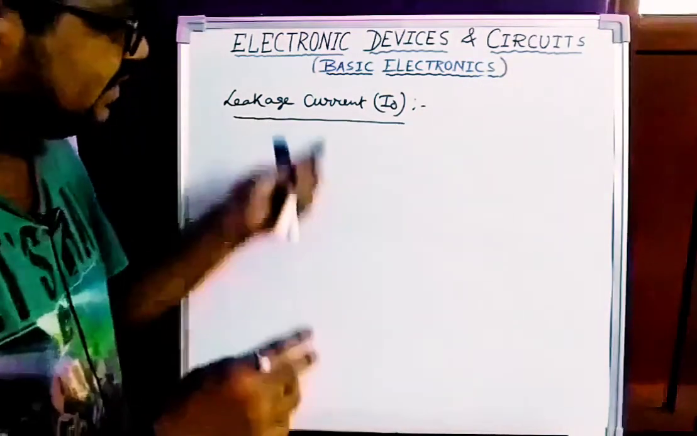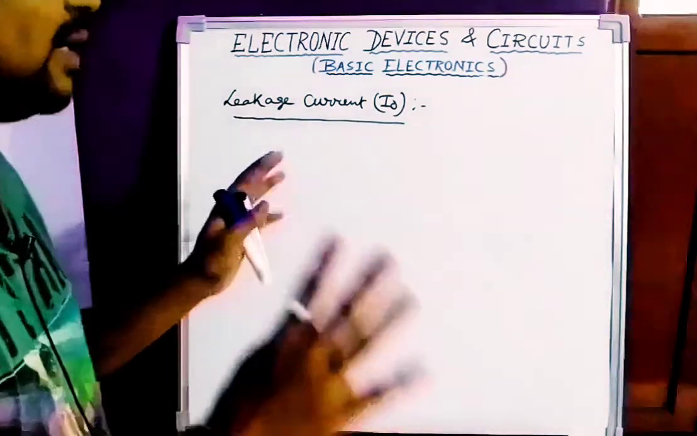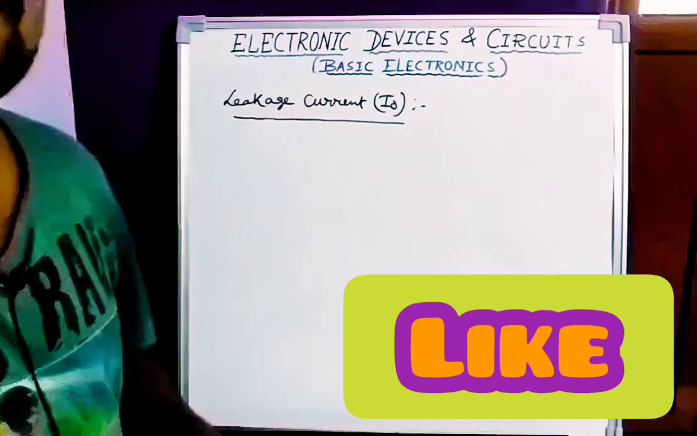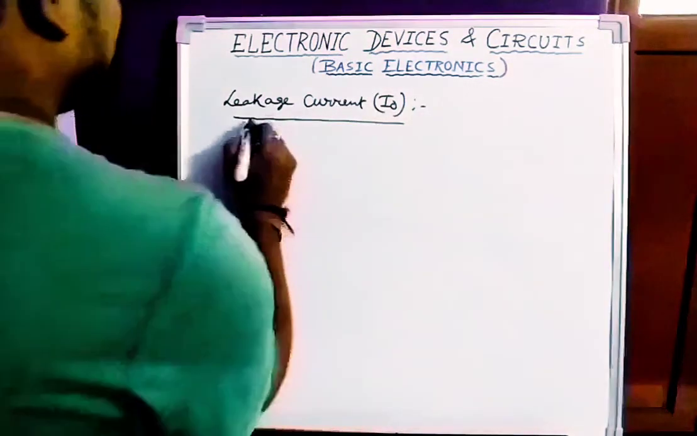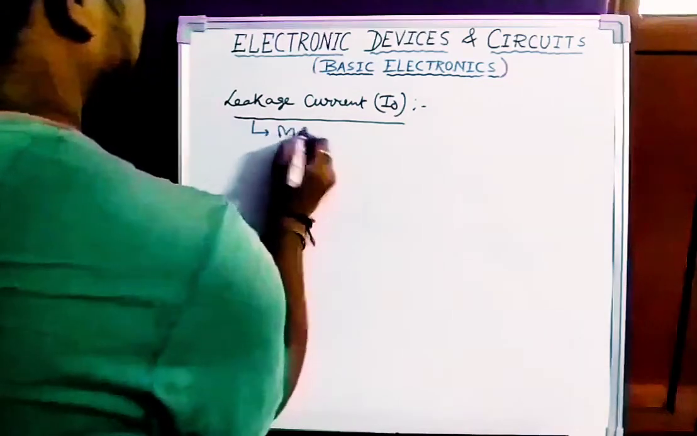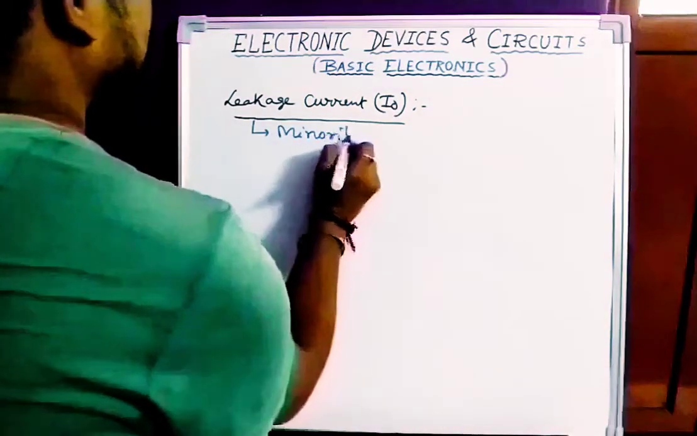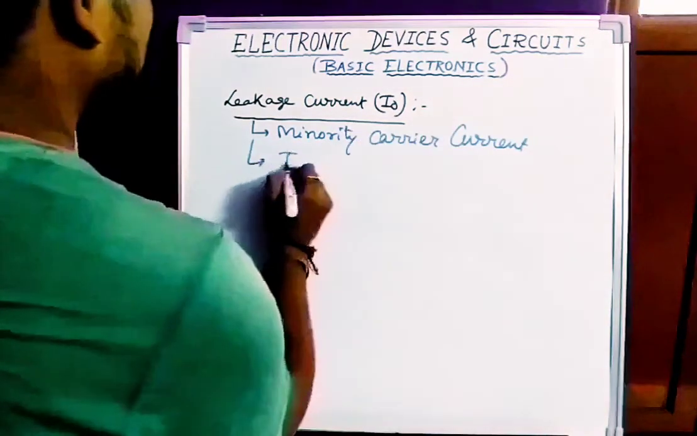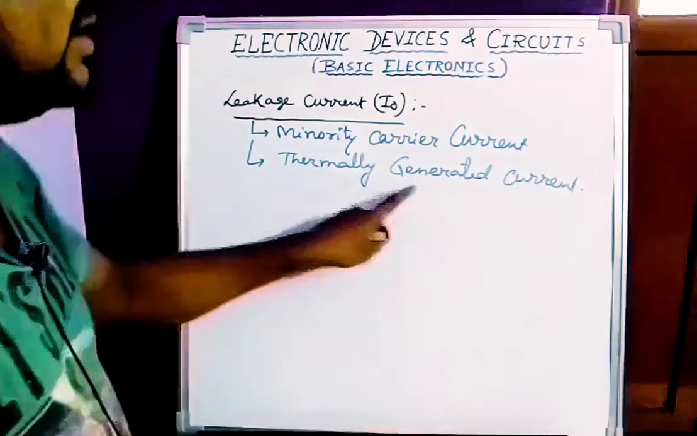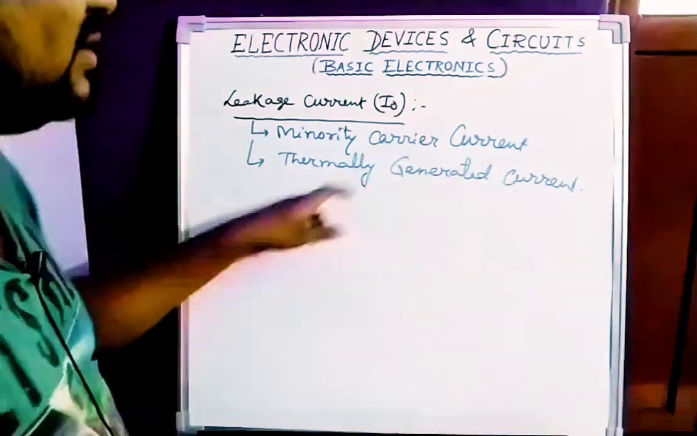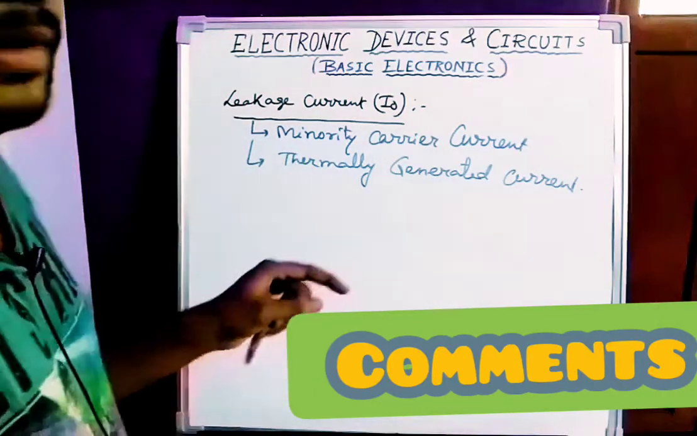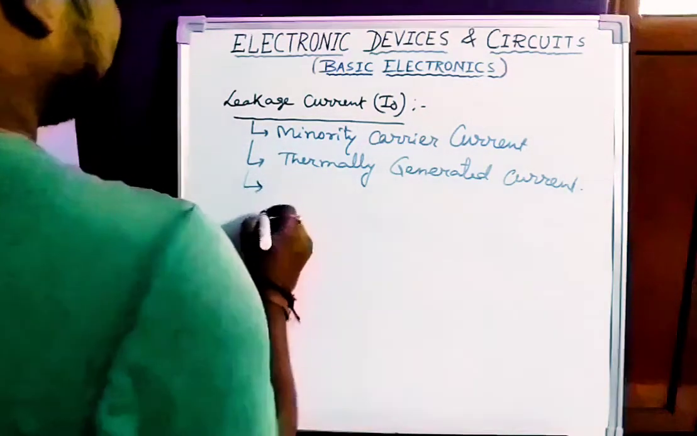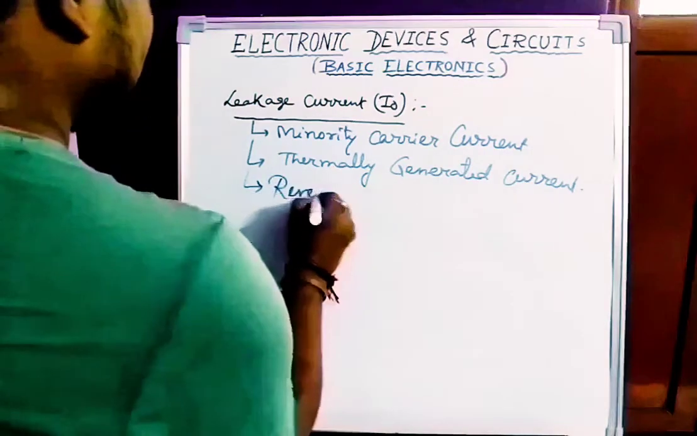So जैसे नाम वैसे काम, बेसिकली इसका कोई काम नहीं है, मतलब सिर्फ this is an unwanted current in semiconductor. वैसे इसका बहुत सारे नाम भी है, जैसे कि इसको बोलते हैं माइनॉरिटी कैरियर करंट because it is generated due to minority carrier. It is also known as thermally generated current. Thermally generated current means this current is due to temperature. It is completely temperature dependent. Please remember, this is also known as reverse saturation current.